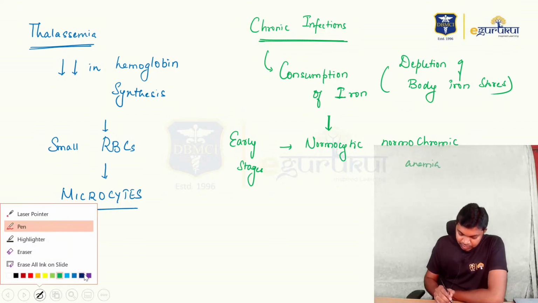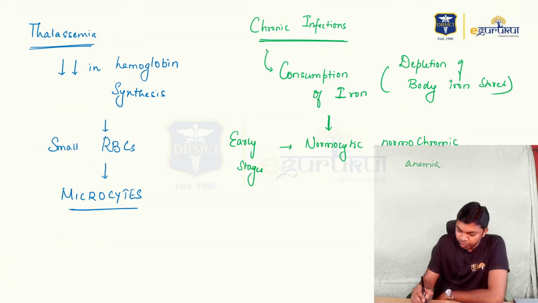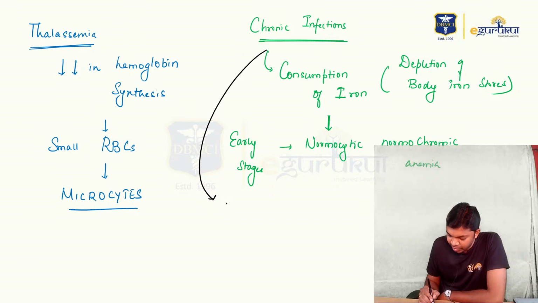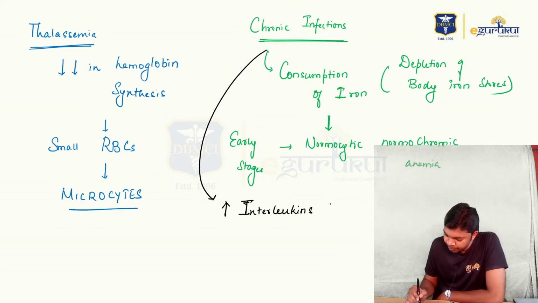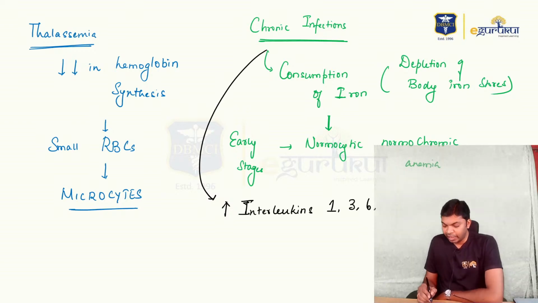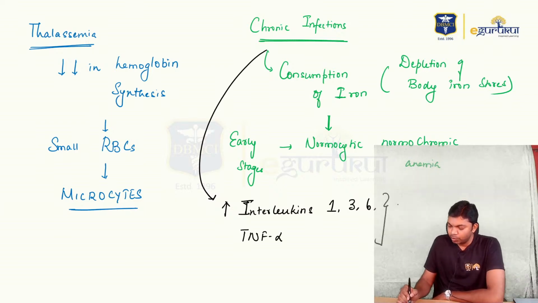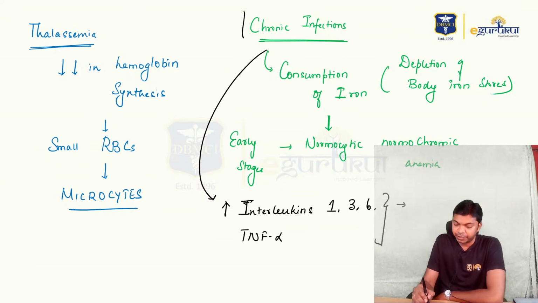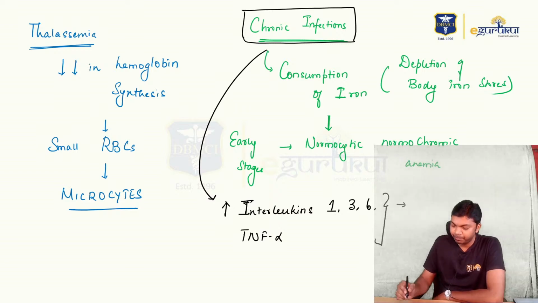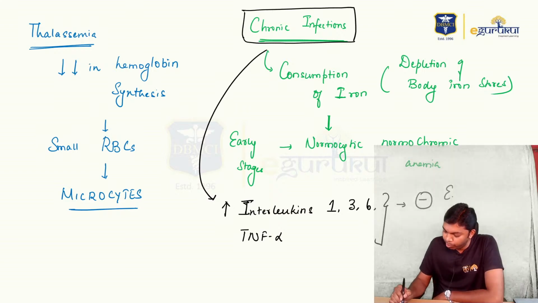Now, as a later effect during chronic infection, we also see increased production of interleukins, a substance called interleukin 1, interleukin 3, interleukin 6. These interleukins, as well as tumor necrosis factor alpha, these peptides once synthesized because of infection, go and suppress erythropoietin production.